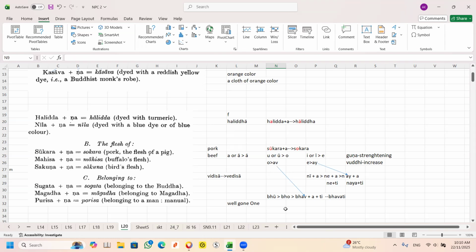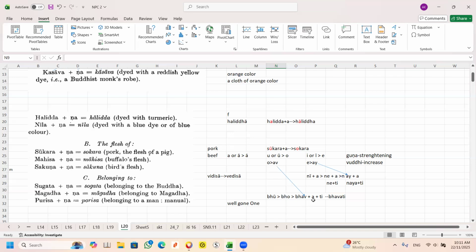For instance, you look at the root bhū. Just I say bhū, u becomes o. See, it becomes o already. All right, further increase. The first one is guṇa, the second one is vuddhi, increase further. Can you see the o becomes av? So it becomes av.